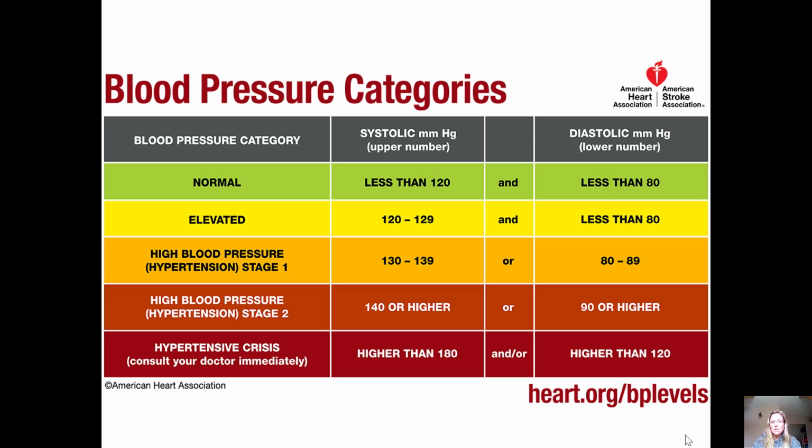So just note, and I've also included that same table for the most part, but you can see the new numbers that the American Heart Association has come out with. Normal blood pressure less than 120 over less than 80. Elevated blood pressure is the 120s, and the diastolic should still be less than 80 for elevated. Hypertension stage 1 is now in the 130s and in the 80s. Okay, so if a person has a blood pressure of 134 over 82, they would be diagnosed as hypertension stage 1. So that is a big change.